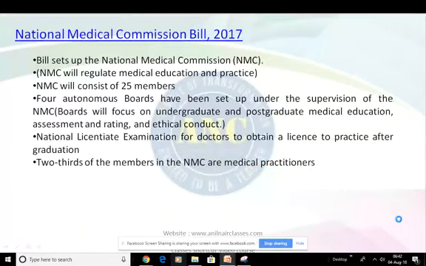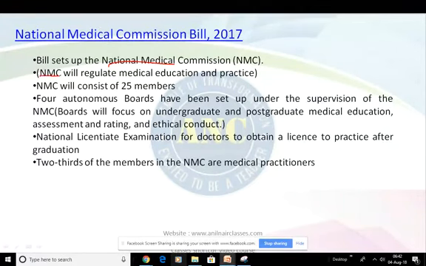Now, coming to the next, the National Medical Commission Bill 2017. This bill basically sets up the National Medical Commission. What is this National Medical Commission?